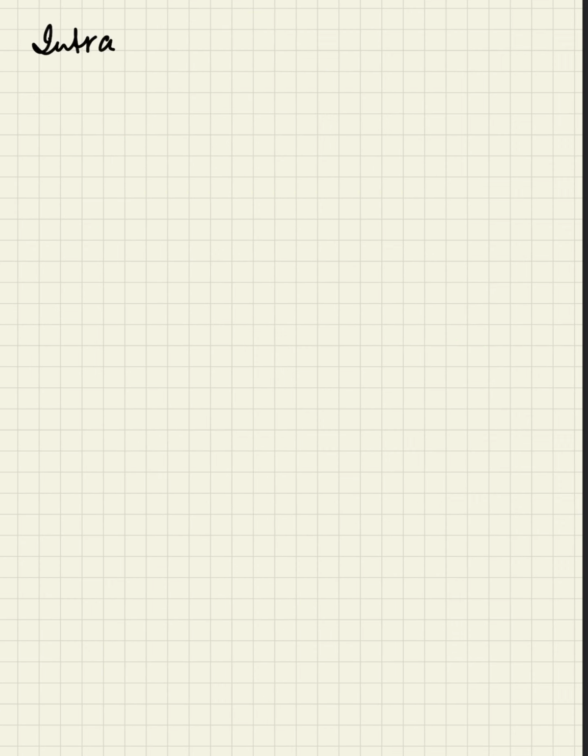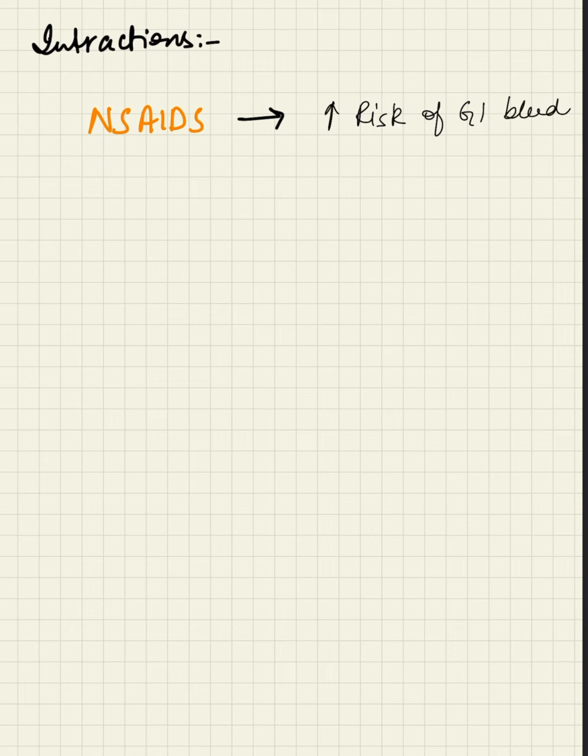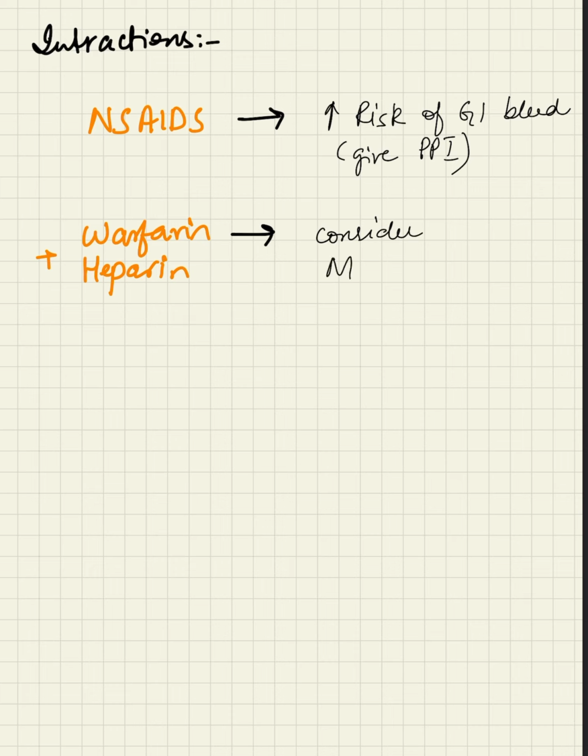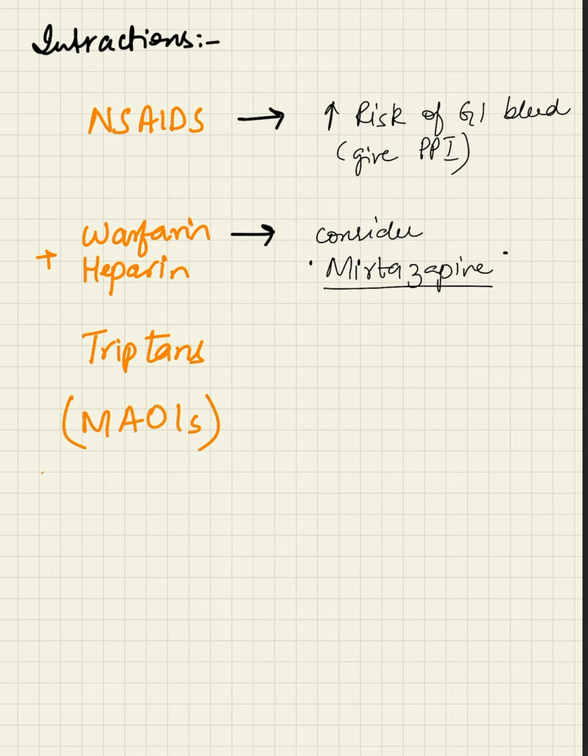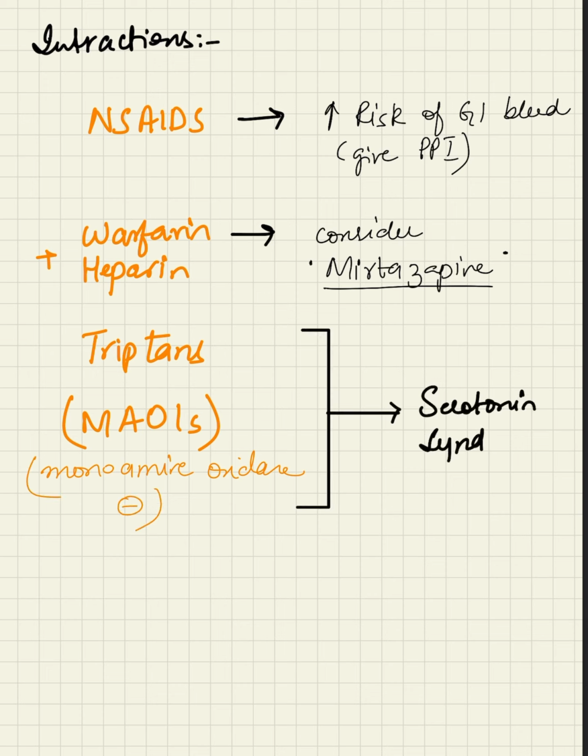There are certain drug interactions that have to be kept in mind before prescribing SSRIs. For example, if a patient is on NSAIDs, it increases the risk of GI bleed, so before giving an SSRI, we have to prescribe a proton pump inhibitor. If a patient is taking warfarin, heparin, or aspirin, the NICE guidelines recommend avoiding SSRIs and considering mirtazapine. If a patient is on a triptan or monoamine oxidase inhibitors, then prescribing SSRIs increases the risk of serotonin syndrome.